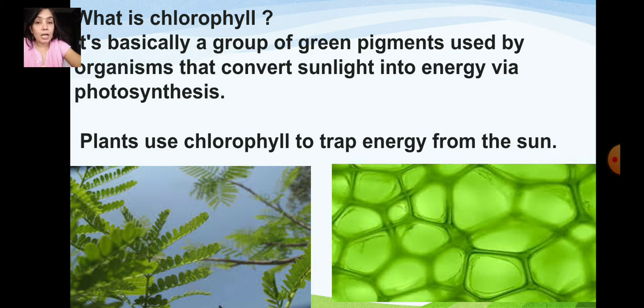And did you know that non-green living things such as mushroom and Venus flytrap cannot make their own food? This is because chlorophyll is very important for the plants to make food. Then how does the mushroom make its food? That I'll explain later as we proceed with the lesson.